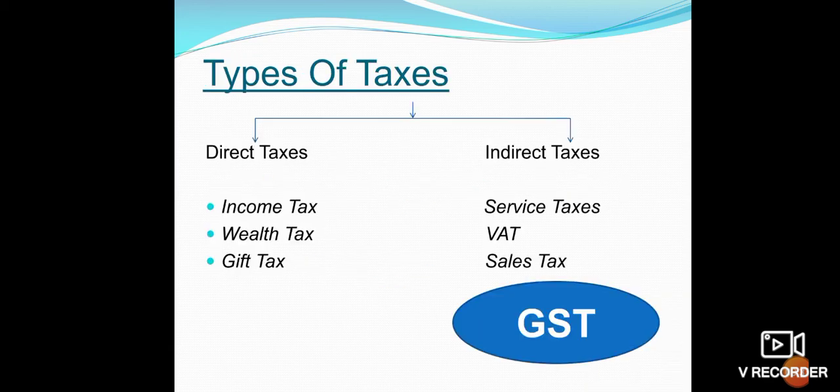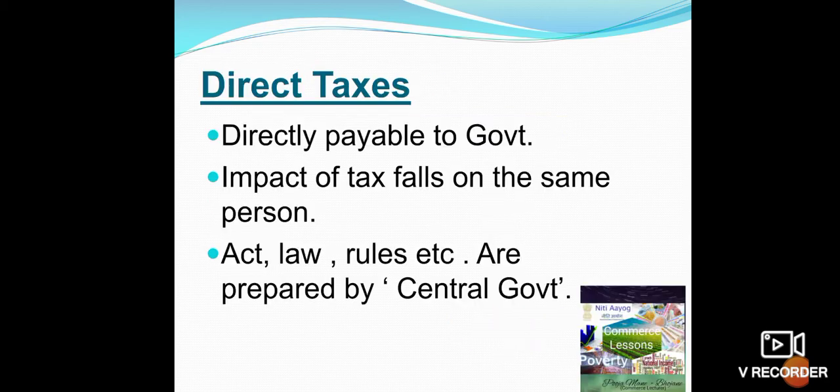Let's see the types of taxes. Taxes are divided into two types, that is direct taxes and indirect taxes. Now, what is the meaning of direct taxes? Direct taxes are directly payable to the government. It is a tax charged on a person and directly payable to the government.